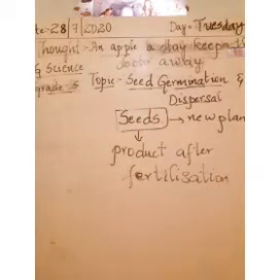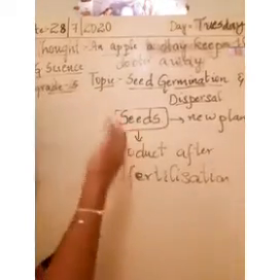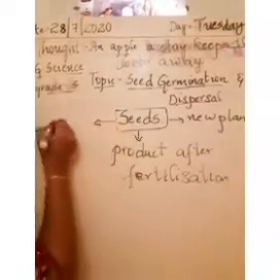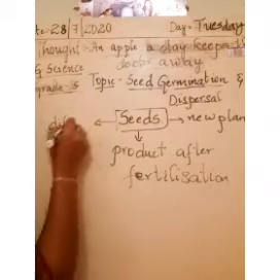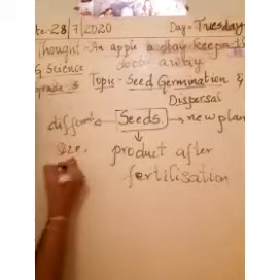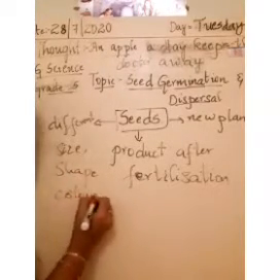All the seeds won't be the same. They don't look the same. Seeds will be of different size, different shape, and different color. Yes or no?